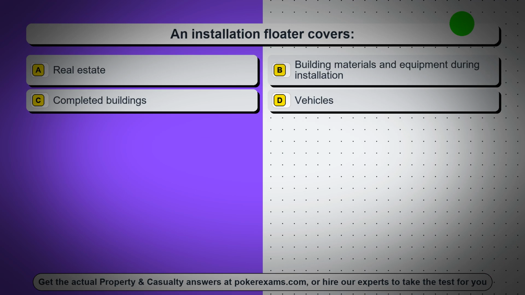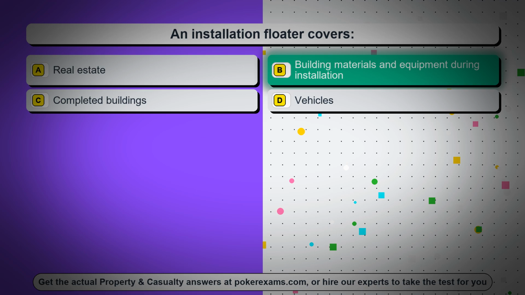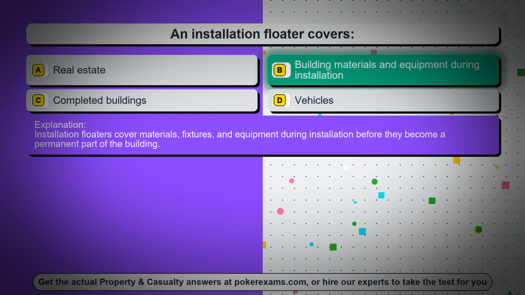Question 74. An installation floater covers, option A, real estate, option B, building materials and equipment during installation, option C, completed buildings, option D, vehicles. The correct answer is option B, building materials and equipment during installation. Installation floaters cover materials, fixtures, and equipment during installation before they become a permanent part of the building.